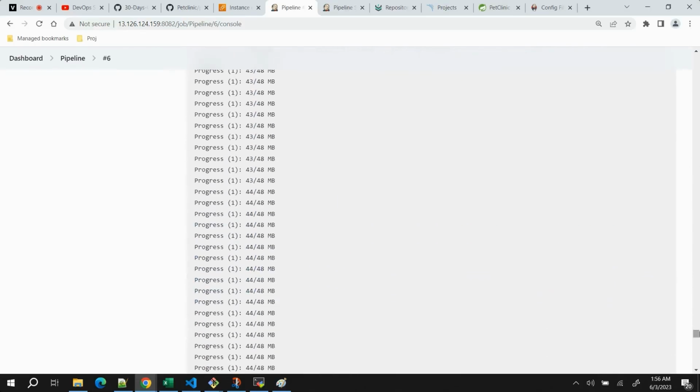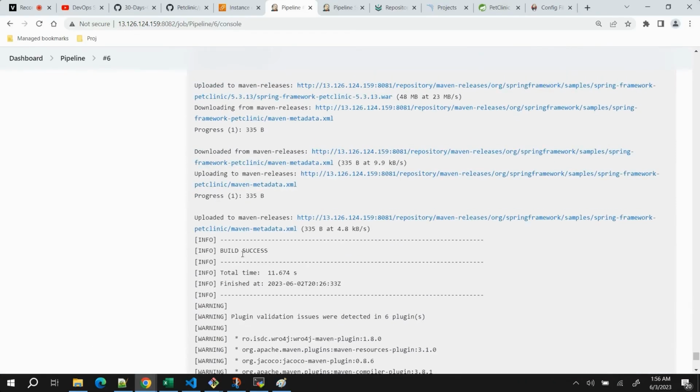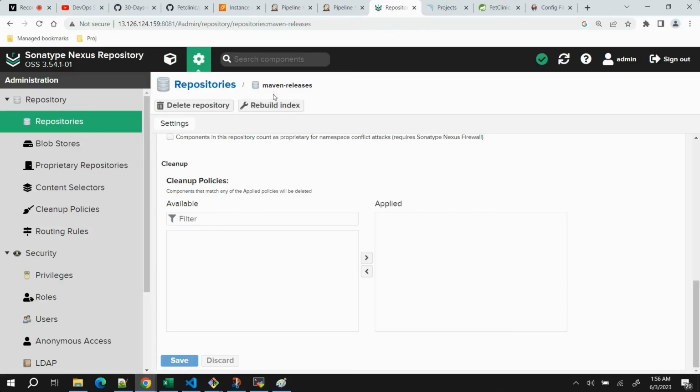Okay, so let me scroll down. It's a success. Now what I want to see, yes, if you see here, uploaded to Maven releases. Same thing here also, uploaded to Maven releases, and this is the main artifact, the war file. It is able to upload, and this is a success.